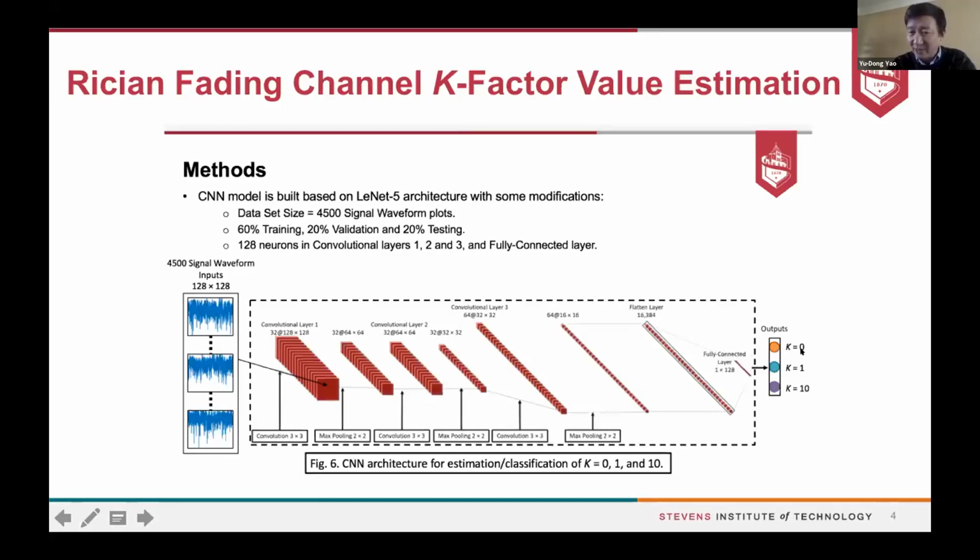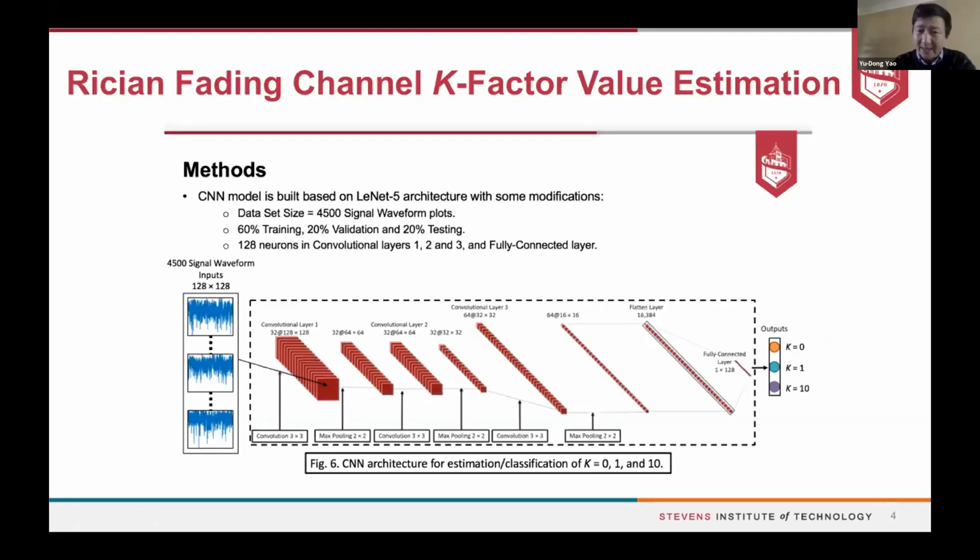If K equals 0, that's a very severe fading environment, really fading. K equals 1 means you have a line of sight, and K equals 10 means a very, very strong line of sight. That's how we use deep learning for channel estimation to understand the channel. So that's part of the spectrum awareness.